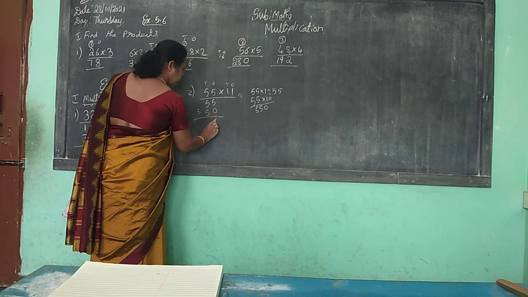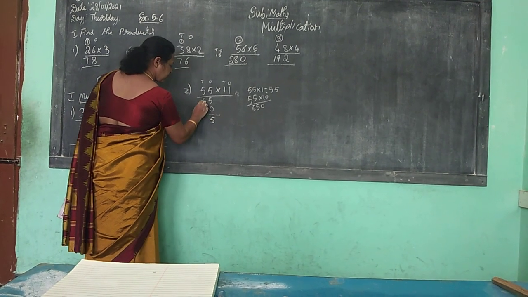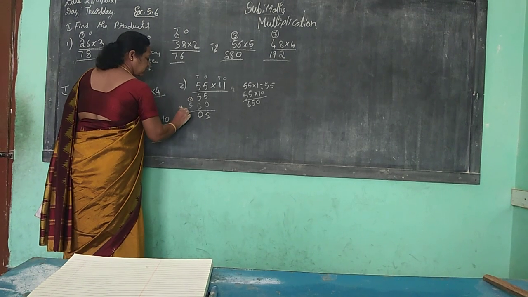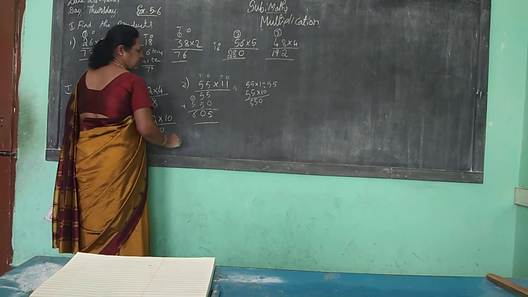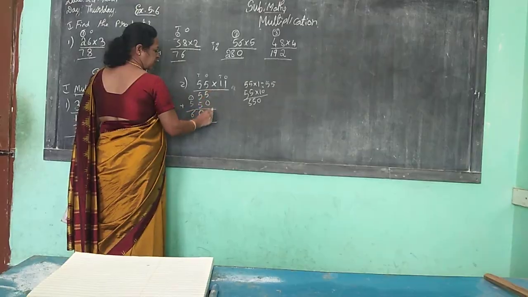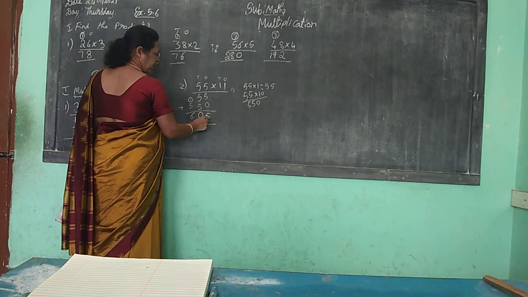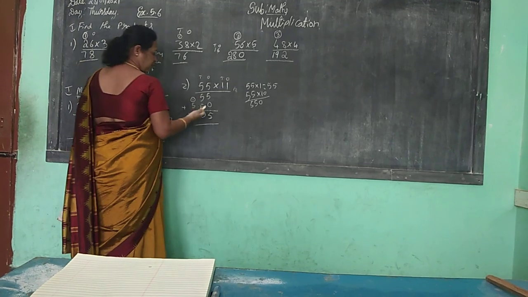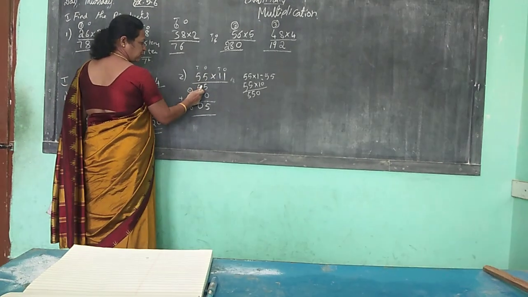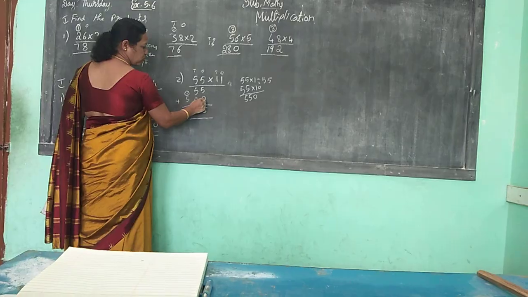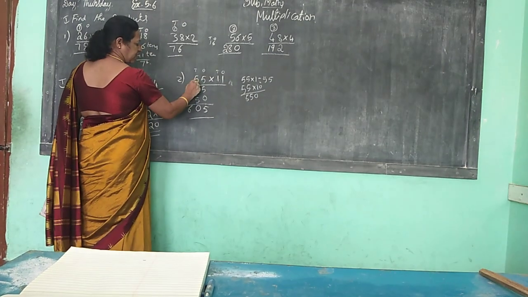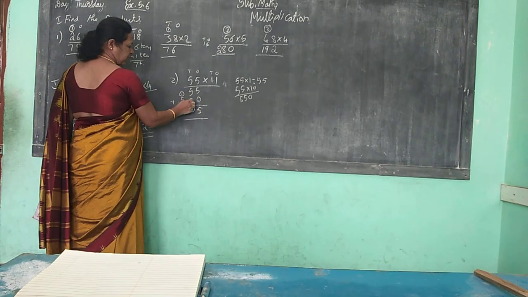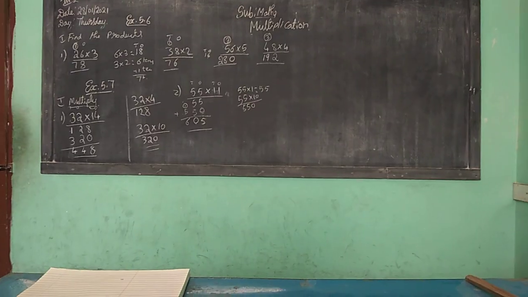So write 0, 5, 5. So 5 plus 0 is 5. 5 plus 5 is 10. Right here 0, carry 1. 5 plus 1 is 6, so 605. So you know that 11 5s are 55. Right here 5, carry 5. Okay, yes, 11 5s are 55. Next, the ones place is over, you can put 0. Here 11 5s are 55. Now add this. 5 plus 0 is 5. 5 plus 5 is 10. Right here 0, 1.